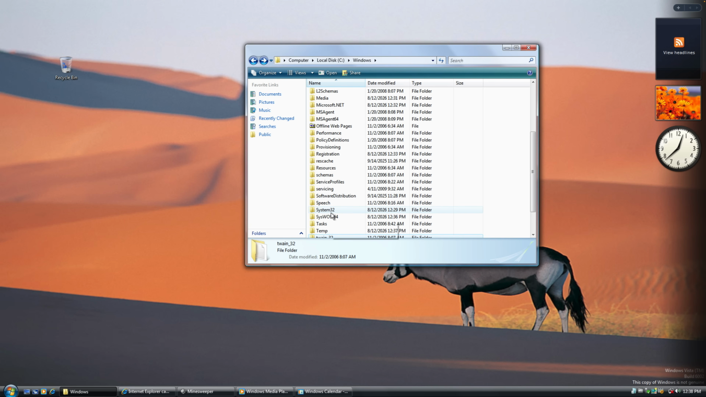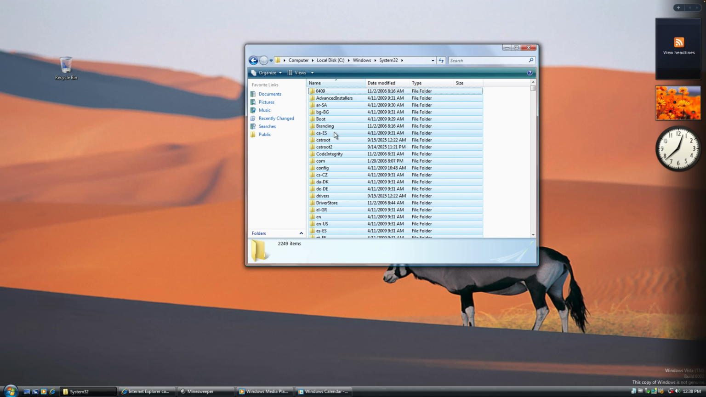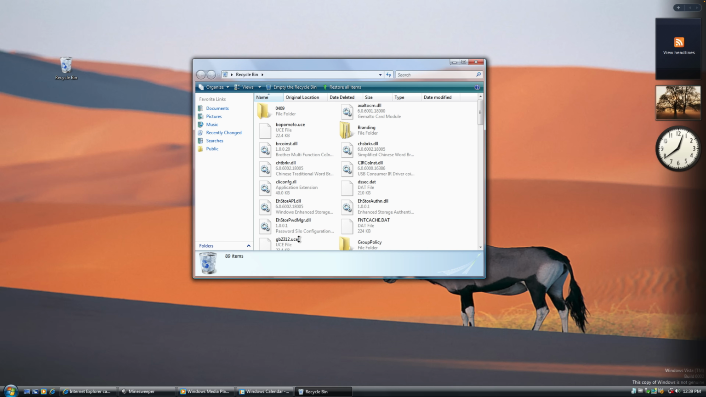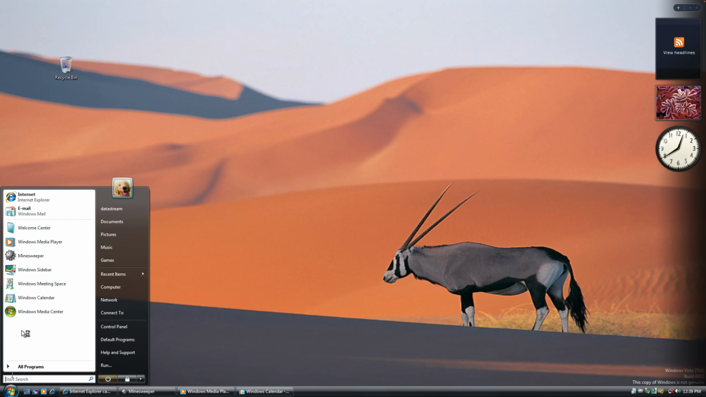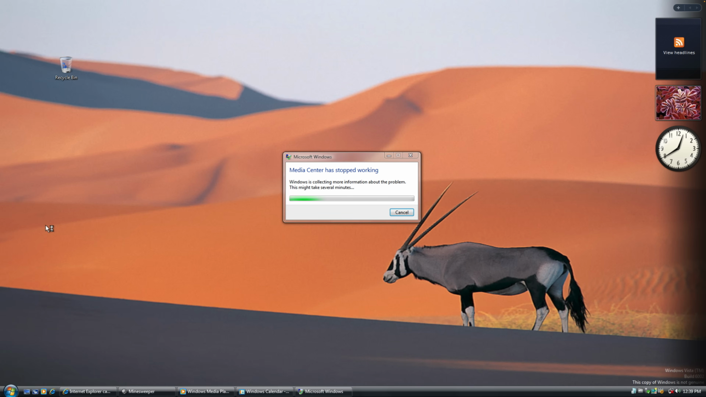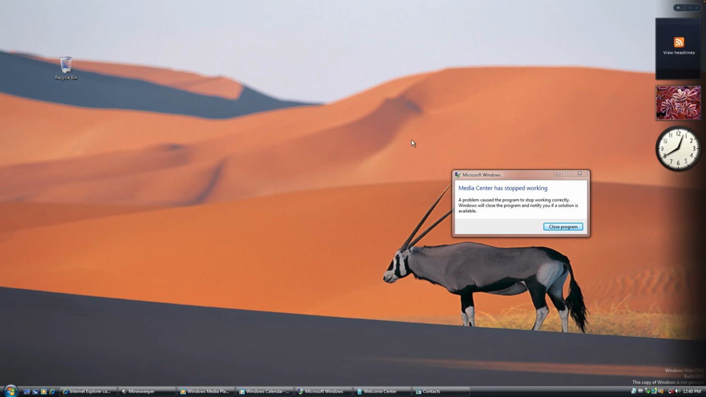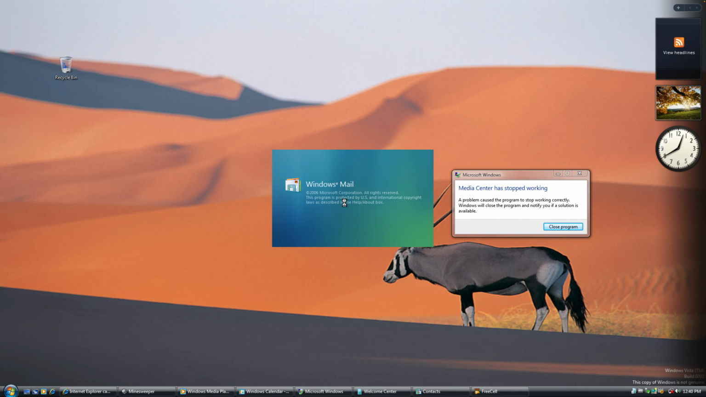Now let's delete everything in the System32 folder. I did not touch this one. And it has deleted something. 89 items, okay. Emptied recycle bin. Meeting Space. I see that a lot of stuff isn't even opening. Media Center has stopped working. Contacts, this one still works. Windows Mail, this one also still works, I guess.